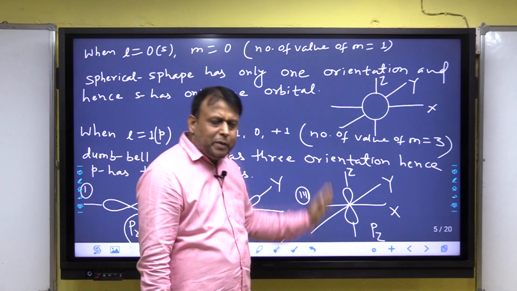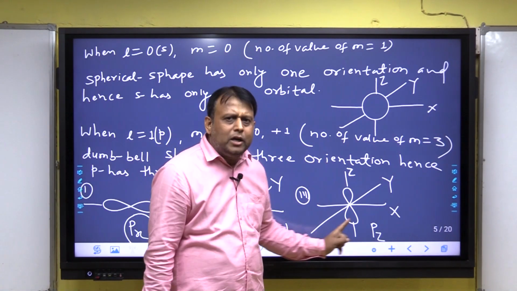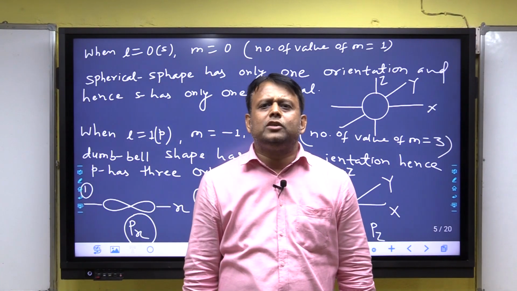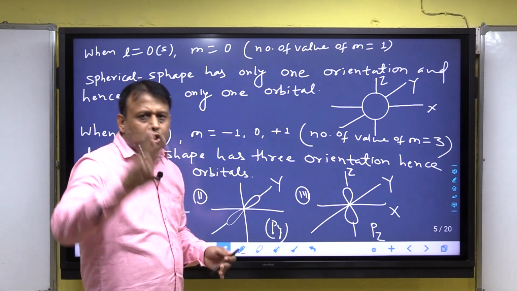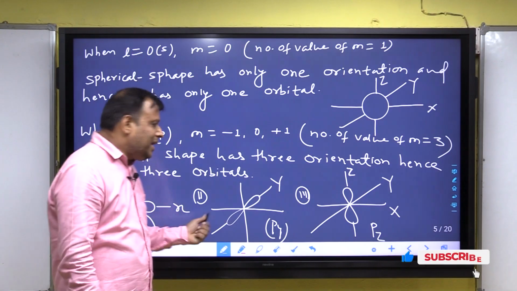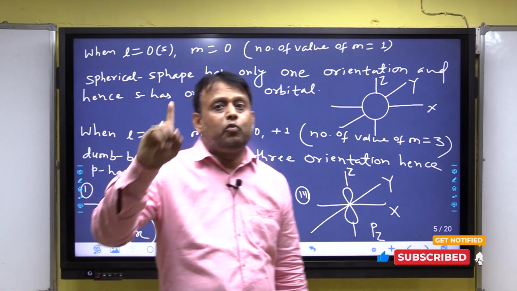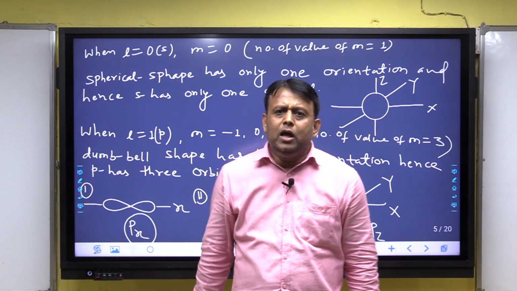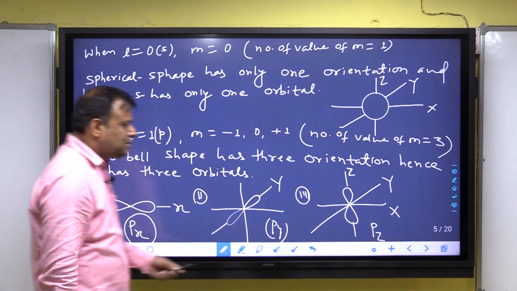Pz is when the dumbbell is on the z-axis, the probability of finding the electron on the z-axis will be maximum, and Pz is called an orbital. Clear? And hence the p suborbit has 3 orbitals, Px, Py, Pz. Each orbital is perpendicular to the others. One most important point: Px, Py, Pz are perpendicular to each other. Clear? Next.